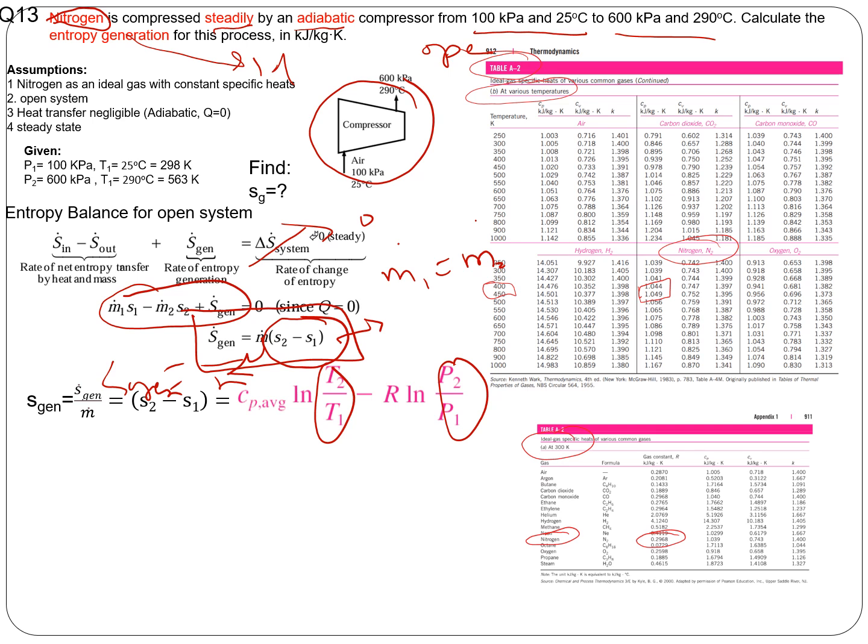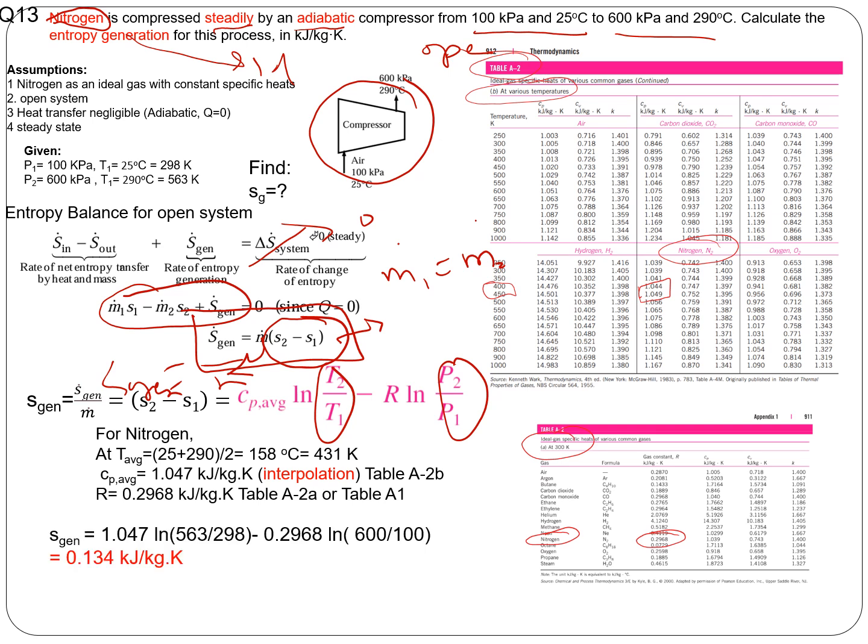Our guiding path, the concept map, is very important to us. The basic equation for the entropy balance is important, and you have to navigate through: is it an open system or a closed system? Do you use the property table or the specific heat method? Do you use the constant specific heat method or the variable specific heat method? You need to make a decision at each step and then try to find the solution to the problem.